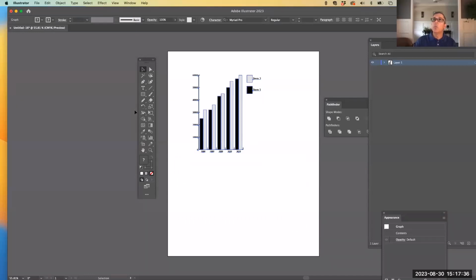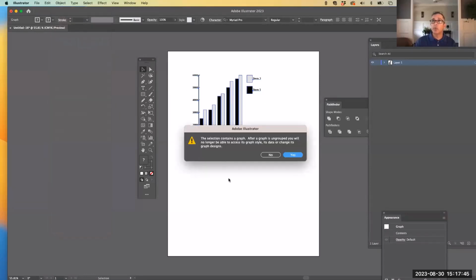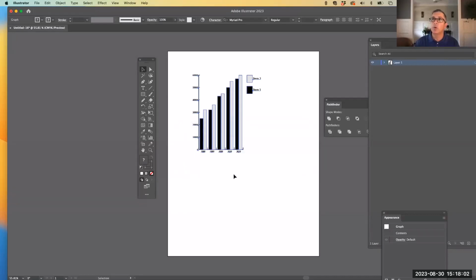All right. Now, one thing you don't want to ever do with these graphics is to ungroup it. If I go up to Object and Ungroup, it'll tell me in a little dialog box that says the selection contains a graph. After a graph is ungrouped, you will no longer be able to access its graph style, its data, or change its graph designs. And we do not want to do that. So I'm just going to hit no. I don't want to ungroup it.